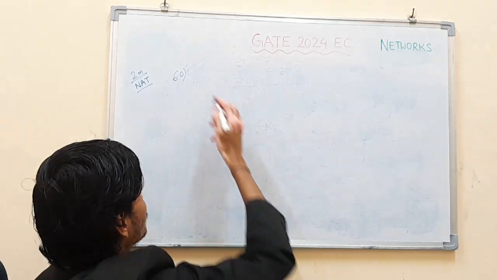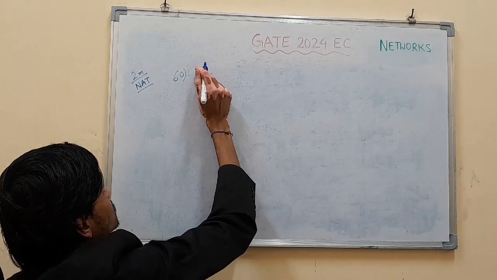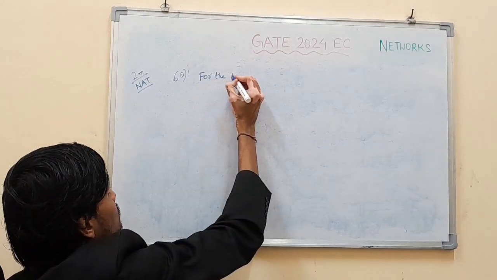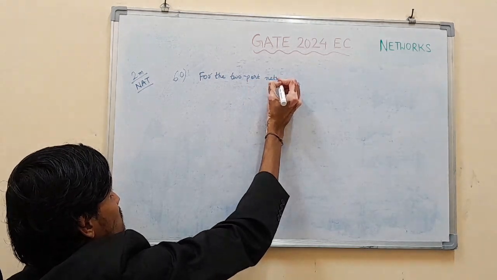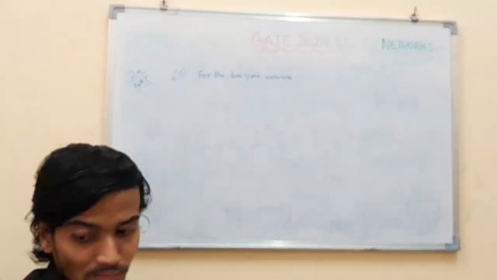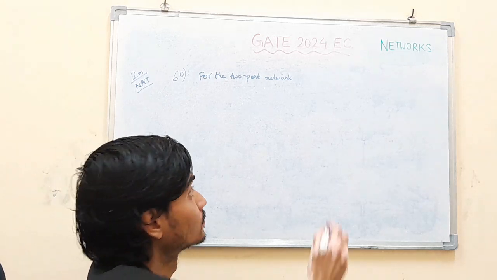It is given the question for the 2-port network shown below.